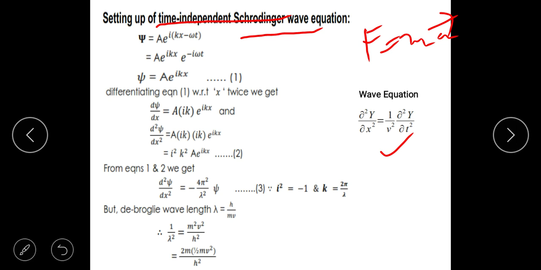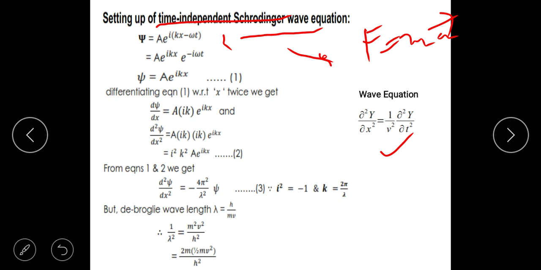Okay, consider a quantum particle. Let's say consider an electron. How is it represented? It is represented by this equation, which I have already told you. Capital psi is equal to A, which is the amplitude part, e to the power of i(kx minus omega t), where k is the wave number, which is 2 pi by lambda, and omega is 2 pi f, t is the time. As you can see, this has a space dependent part, kx, and omega t is the time dependent part.